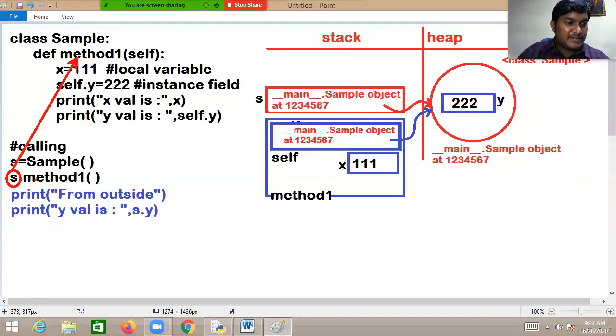This method1 is called by s, so s is the current object. Whatever object is referred to by s, the same object will be referred to by self. I hope now you understood completely.